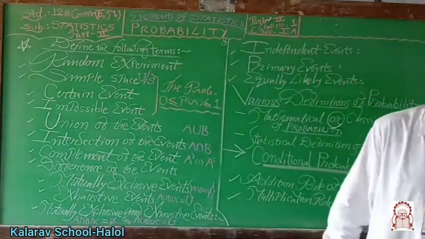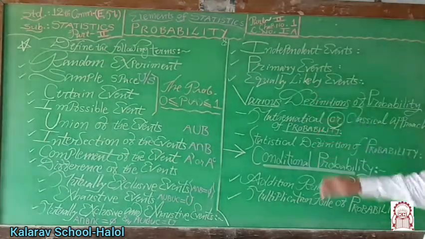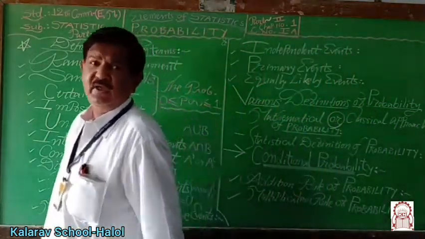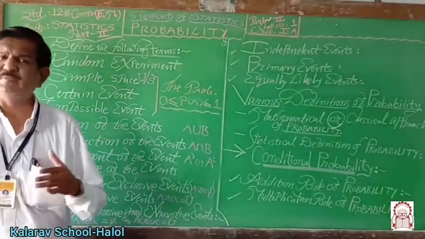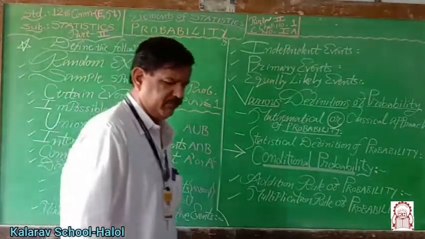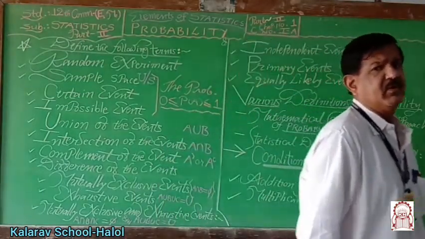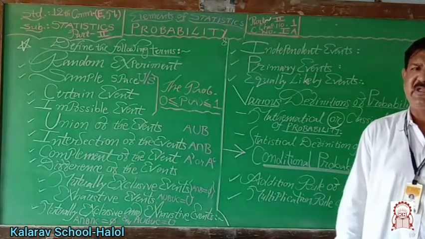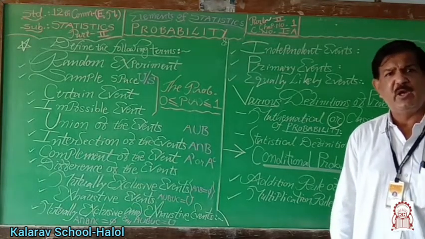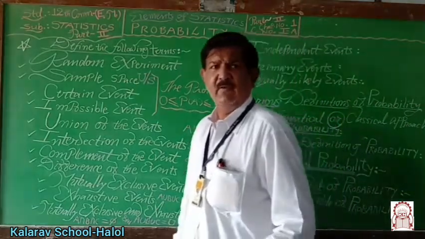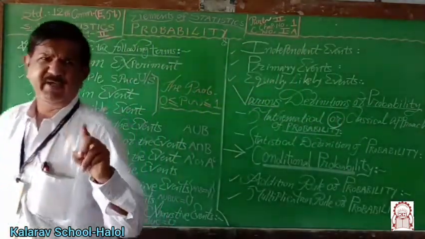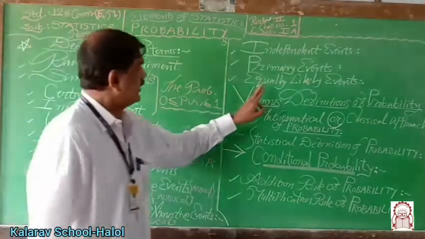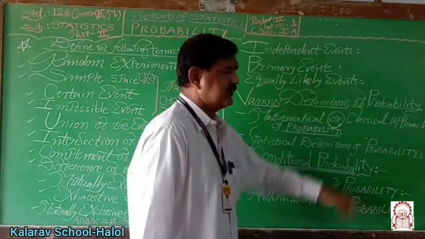If the coin is unbiased, then we get equally likely events. Suppose A, B and C are three events of sample space S. If the probabilities of all three events remain the same, P of A equal to P of B equal to P of C, then they are known as equally likely events.